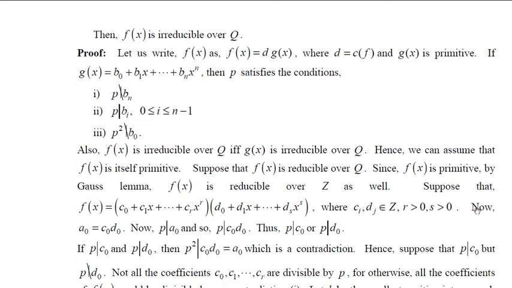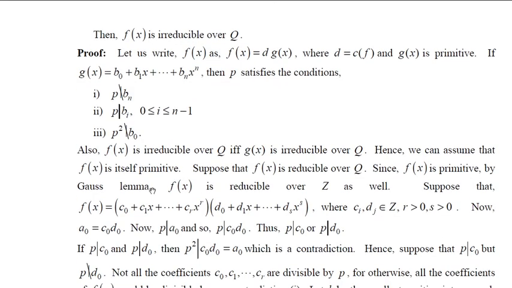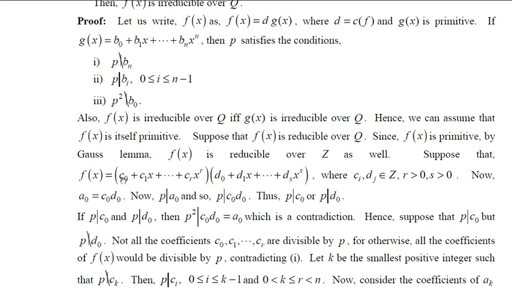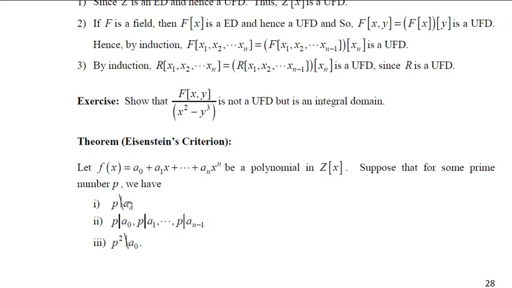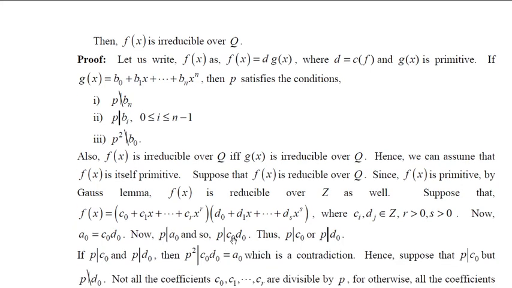Now if you multiply these two and equate with f of x, then your a0 will be nothing but, if you equate two polynomials, you will get a0 equal to c0 into d0. But you should note that p divides a0, a1, etc. up to an minus 1. So p divides a0 implies that p divides c0 into d0.